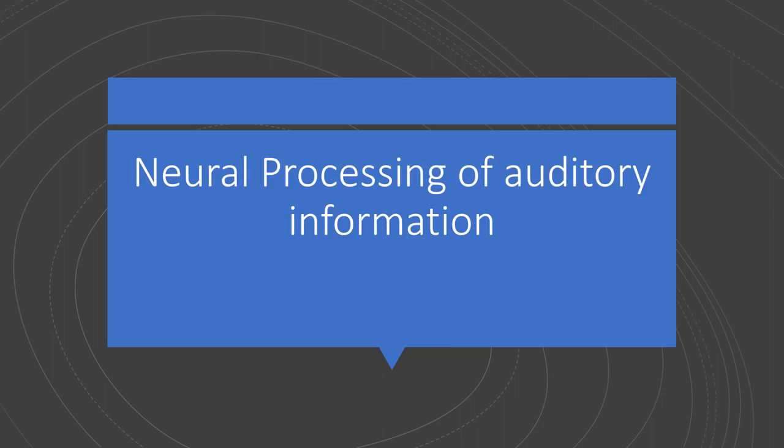Now you have learned about the auditory pathway and important features related to it. One important question remains: how can we differentiate between the various frequencies of the sound, and various intensities of the sound that we hear in our everyday life? So now you will learn about the neural processing of auditory information that includes encoding of frequency, encoding of intensity, as well as localization of sound in space.